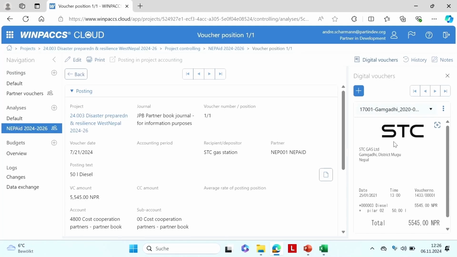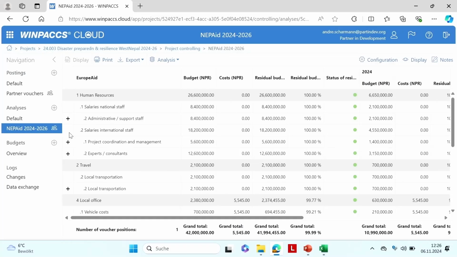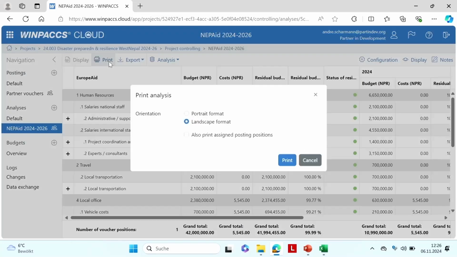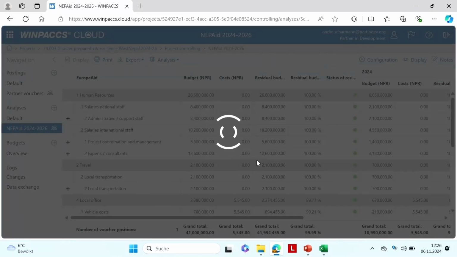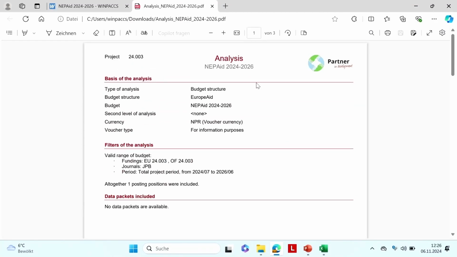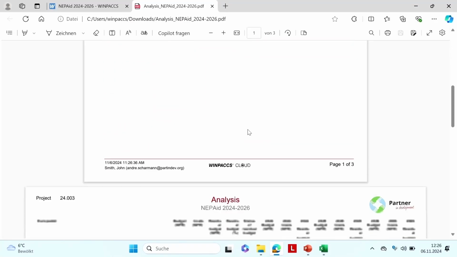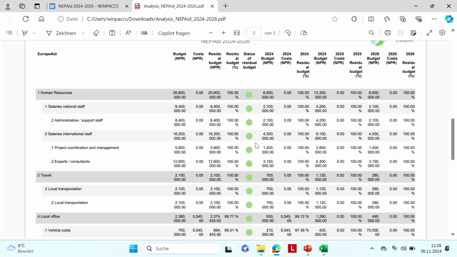Okay, but your partner does not have access to this report. So if your partner is wondering, how is our budget? What can we still spend? You can create a PDF from this, and that gives the information what is the content of this report. And later you will find this PDF. Maybe you would not give this setup of columns, but this is how maybe you share the information. For now, for this first edition of the partner book.